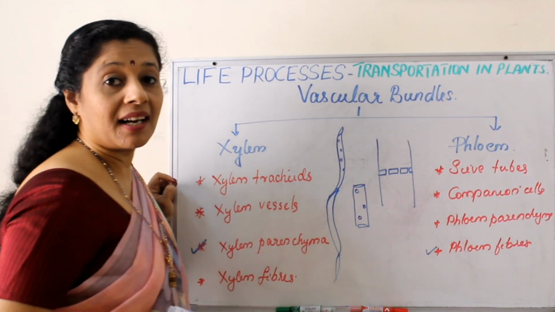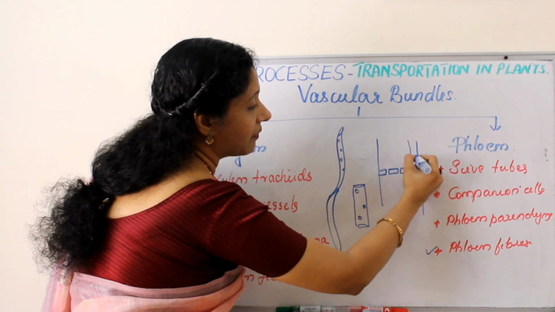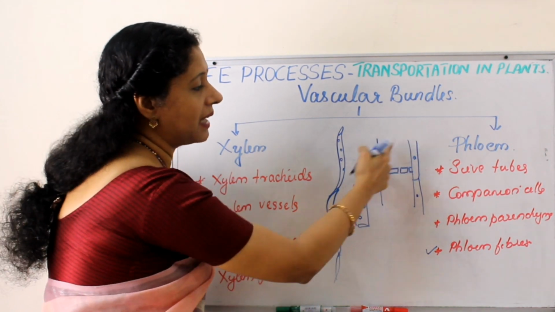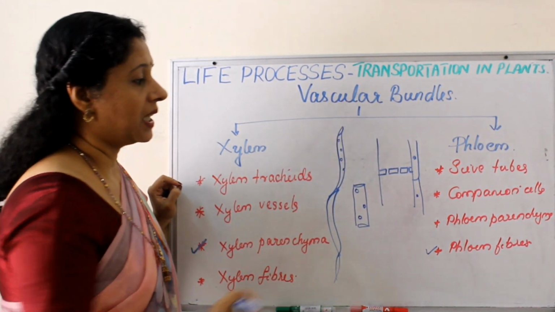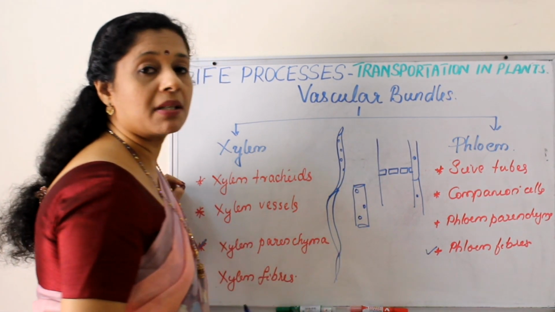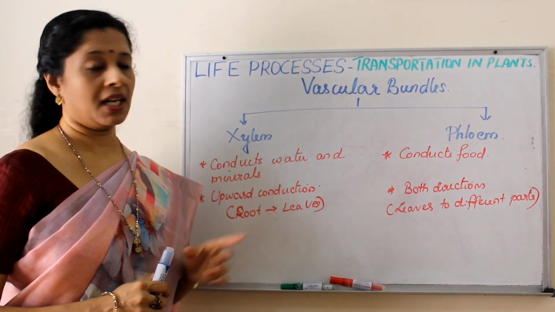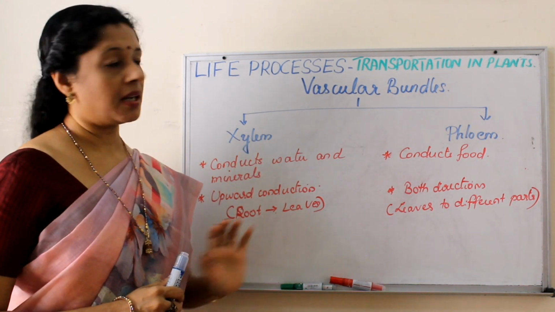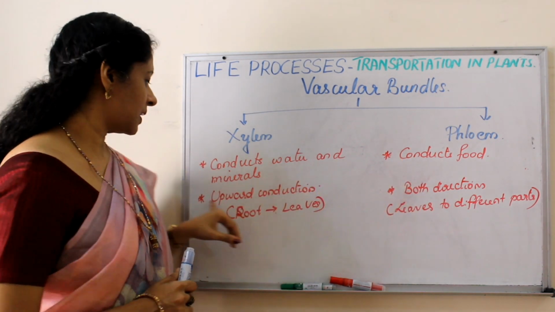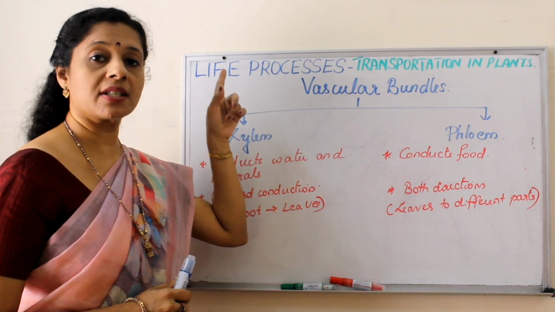Then companion. Companion means what? Friend, right? So here also there is a cell always like a friend near it. And sieve tubes don't have a nucleus. So the companion cell will be controlling the sieve tube. Then phloem parenchyma, again sideways conduction and storage, and phloem fibers mainly for support. If you see the differences in the conduction in xylem and phloem, xylem conducts water and minerals, whereas phloem conducts food. Food means the prepared product of photosynthesis. Whereas xylem always has upward conduction from the root till it reaches the leaf.